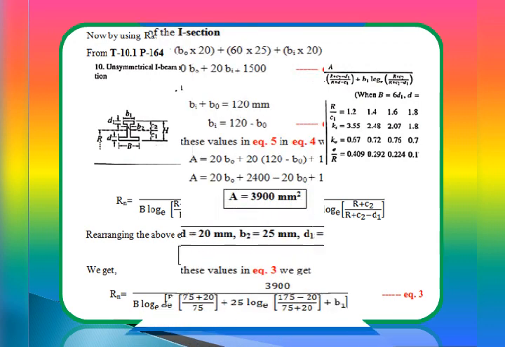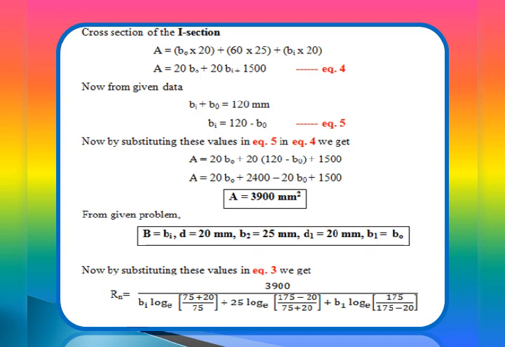Now, soon after calling that previous equation number 3, we are supposed to focus on the various dimensions it is possible to get. Starting with A, which is the cross section of the I section. By referring to the figure, the unsymmetrical I section we can classify into 3 cross sections, 2 vertical limbs and 1 horizontal beam. So A is equal to B naught into 20 plus 60 into 25 plus Bi into 20. By simplifying, area A is equal to 20 B naught plus 20 Bi plus 1500. We will call that equation number 4.